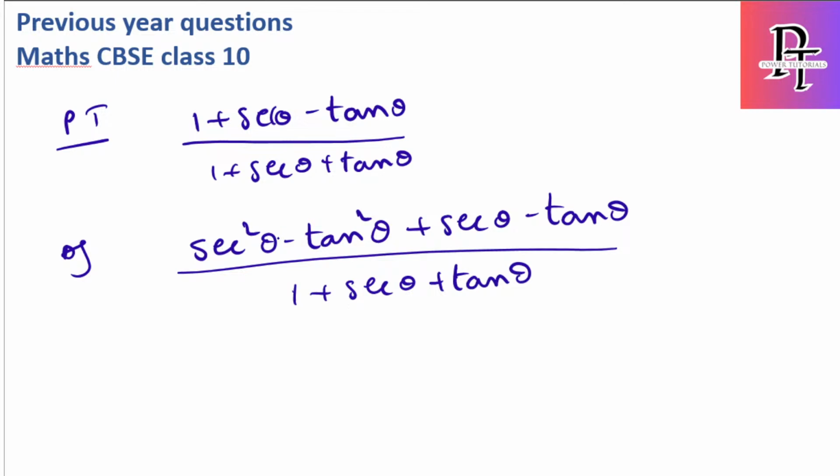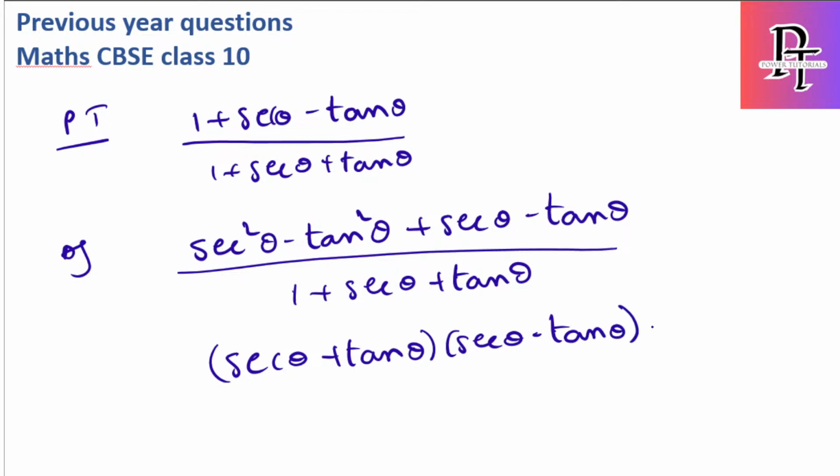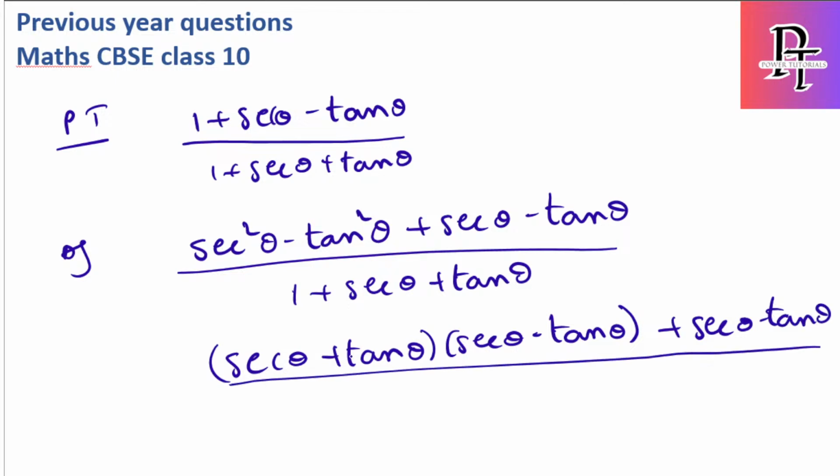Now this is nothing but secant theta plus tan theta into secant theta minus tan theta, that is a plus b into a minus b, plus secant theta minus tan theta.